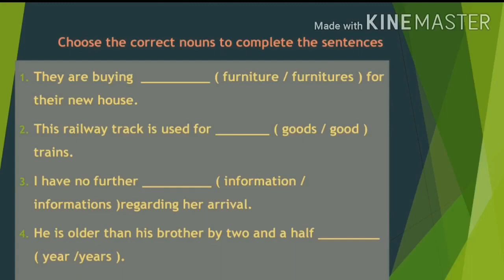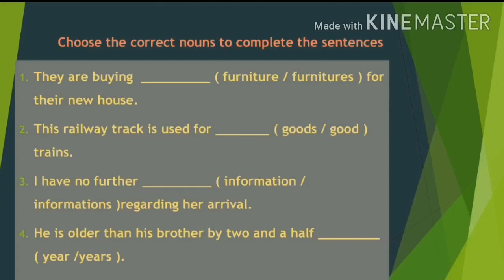Third one, I have no further dash regarding her arrival. Is it either I have no further information or informations? It is information, because information is a collection of data, so it does not have plural forms.